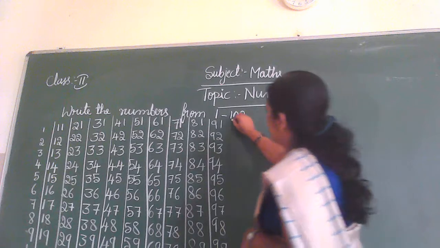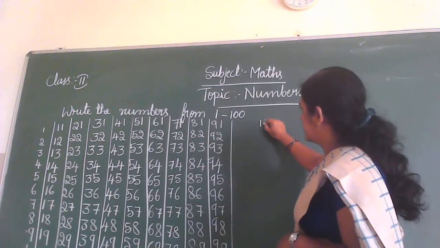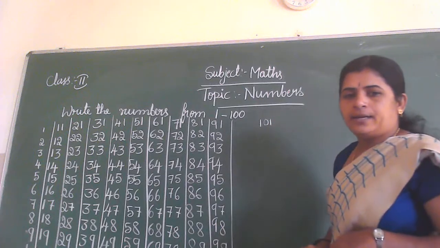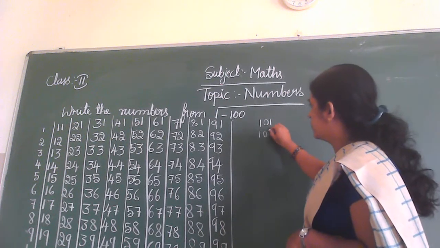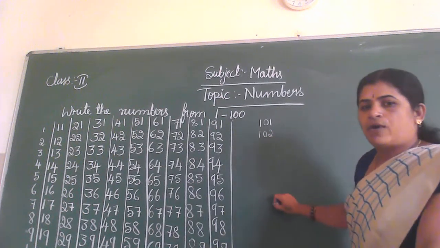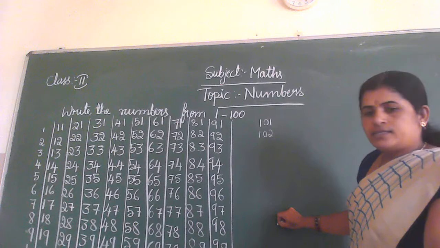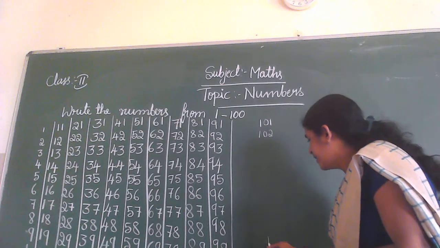After that, you should write 101, 102, 103, 104, 105, 106, 107, 108, 109, 110.